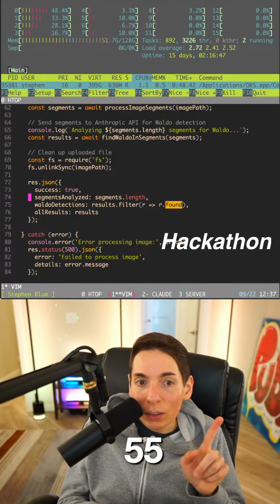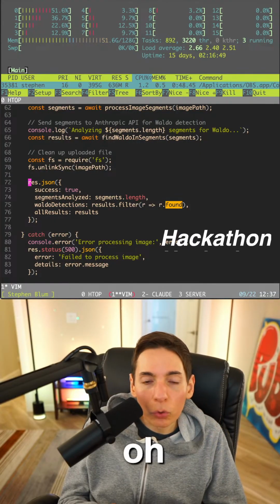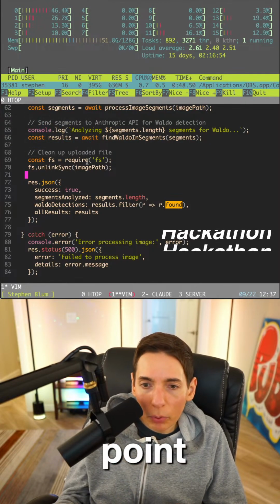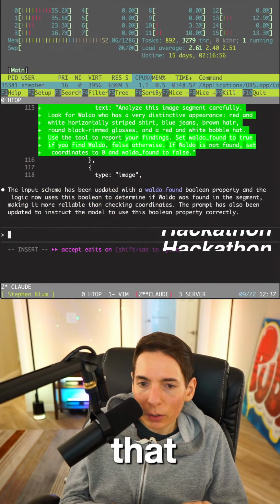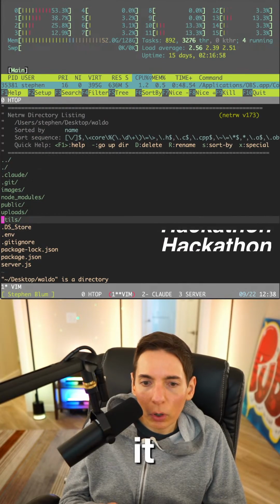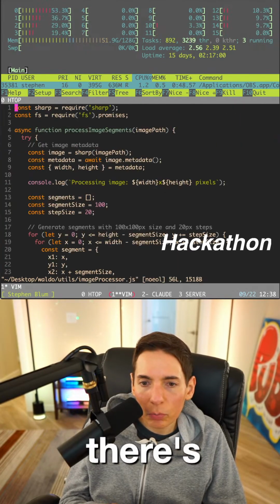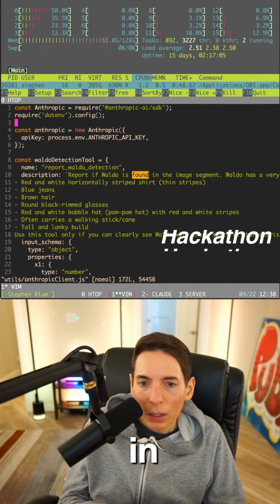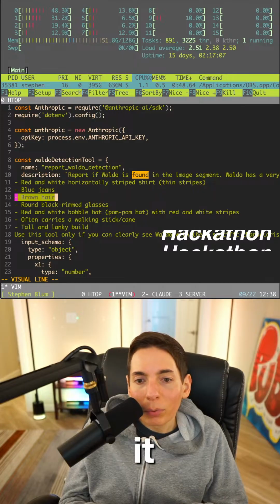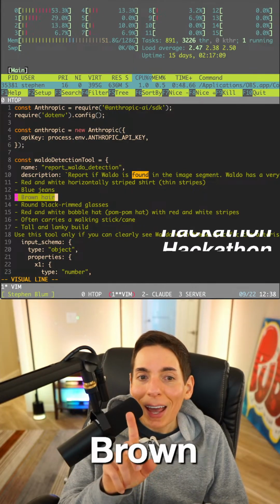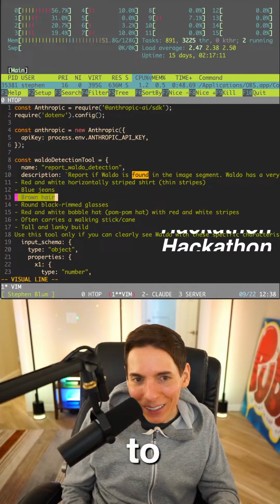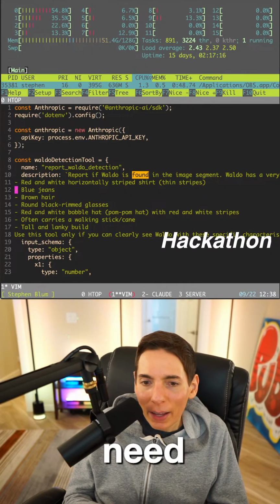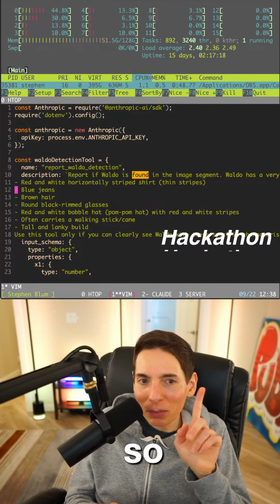Oh, wait, F55. Also, what is the haircut? Oh, the haircut for Waldo? Good point. Do we have that? Let's go to our utils and then go to our image process. No, I think it's in this utils, Anthropic. Okay, hairstyle, brown hair color. You're right, we need to add the hairstyle. Thank you for recommending this.